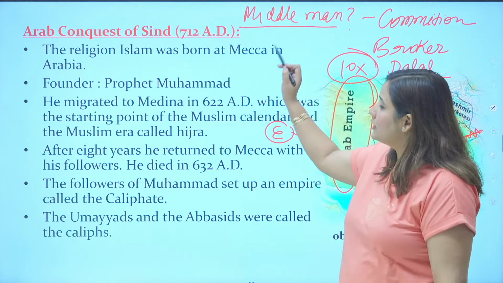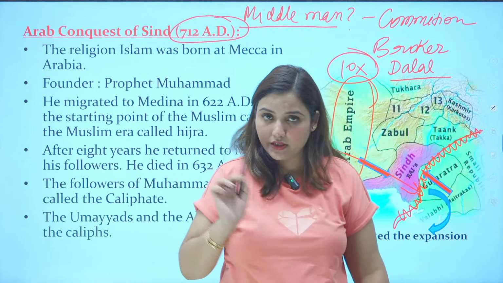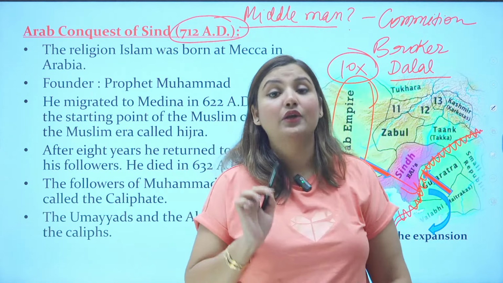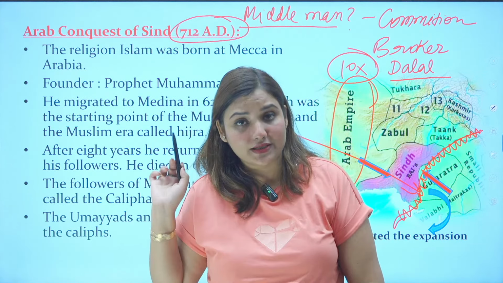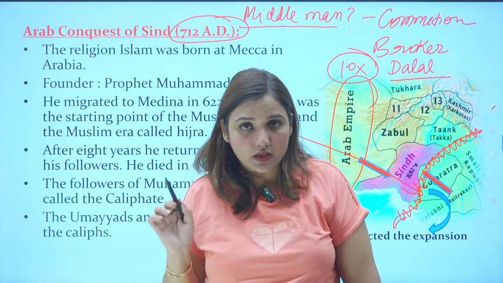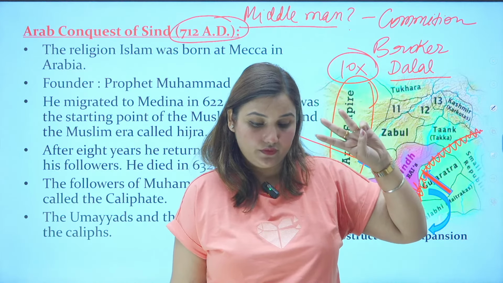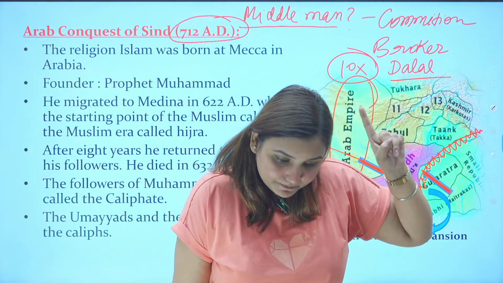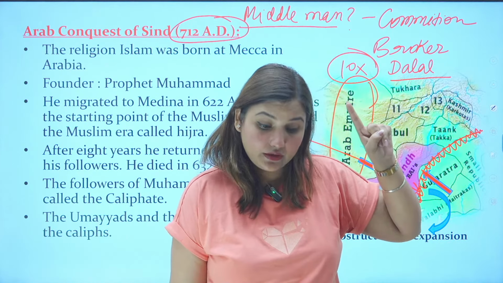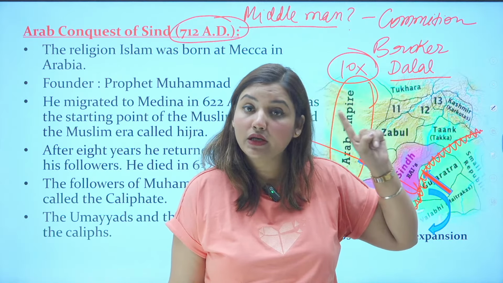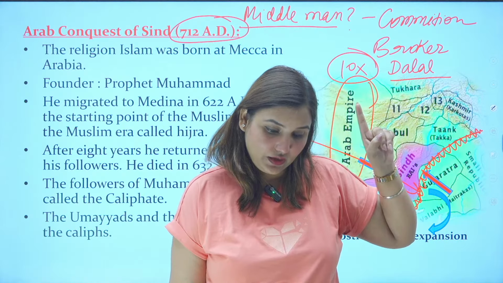Now, the Arab conquest of Sindh happened in 712 AD. I have already explained this to you at the start of the class. Remember? Can you tell me the name of the first ruler who was successful in the Arab conquest of Sindh? I told you the names of 3 important Muslim rulers. So who was the first one? Yes. I'll explain the tripartite struggle now. So I need you to know the names of rulers. Yes, Sumit, you are right.